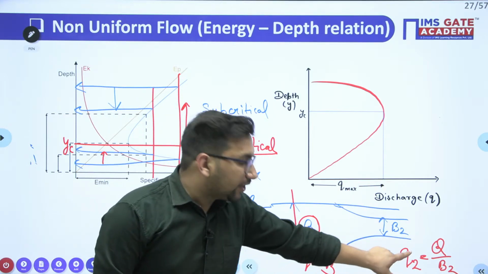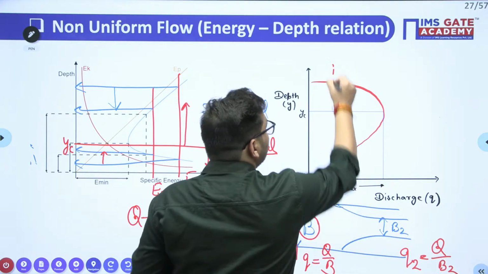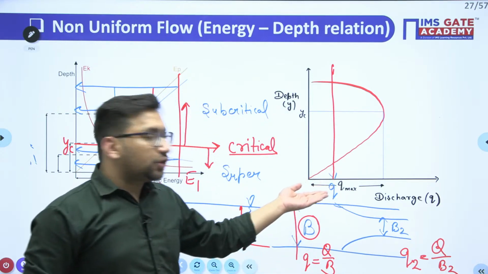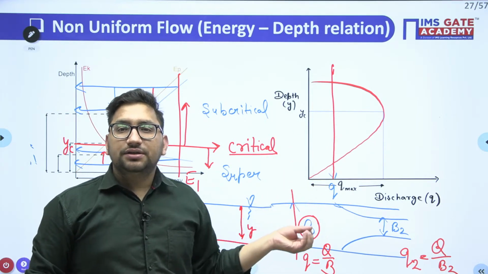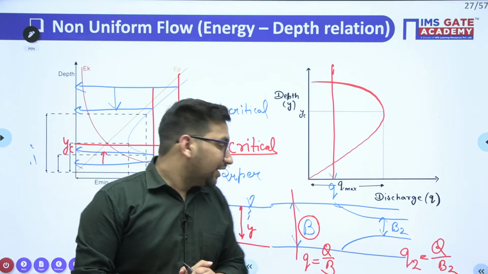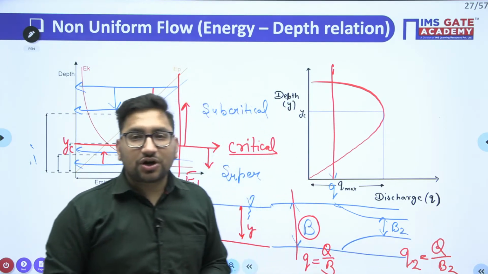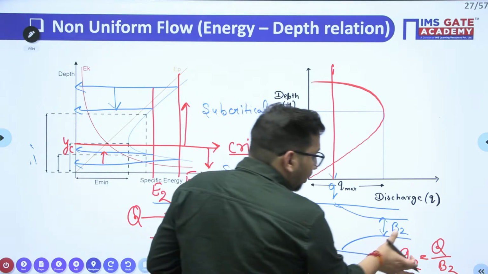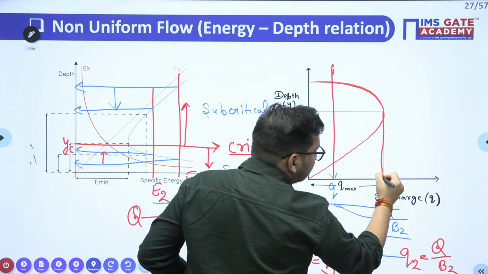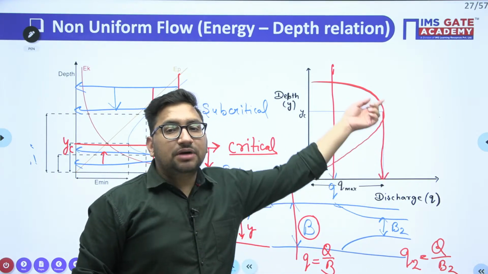If we are reducing this B2 value, your discharge per unit width is going to increase. So let's suppose initially this was the Q value. When you have reduced this particular width, your discharge value is going to increase. Yes or no? So your discharge per unit width is going to increase, but it can increase only up to this particular maximum discharge value.